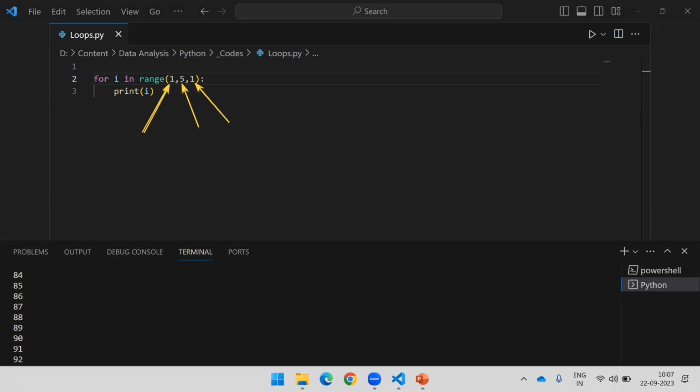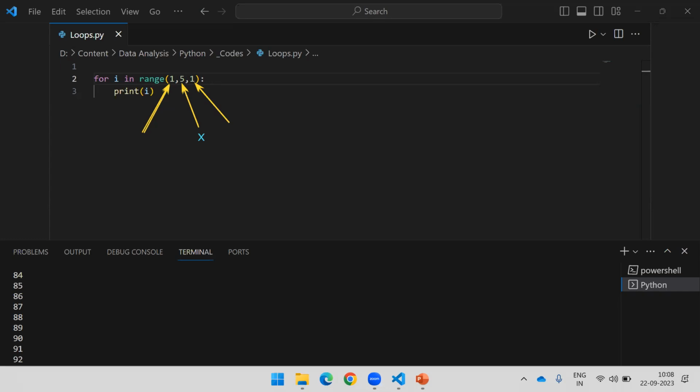But during execution, Python considers this value, but Python does not consider the last value. It is not going to consider this value, 5. It will consider one value below that value. Meaning every time you use this range function, it will ignore the last value. It will not add that value in the iteration.